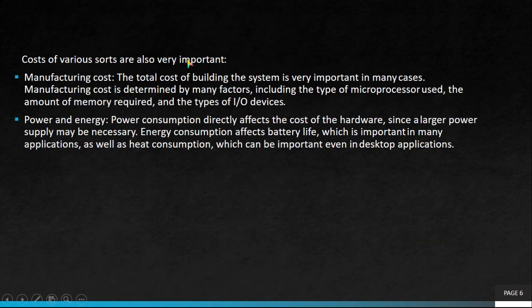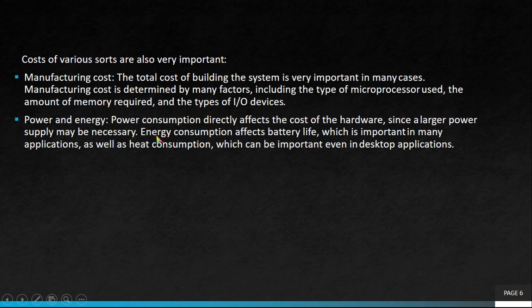Next one is cost. Costs of various sorts are important. Here manufacturing cost is discussed. The total cost of building the system is very important in many cases. Manufacturing cost is determined by many factors, including the type of microprocessor used, the amount of memory required, and the types of I/O devices.